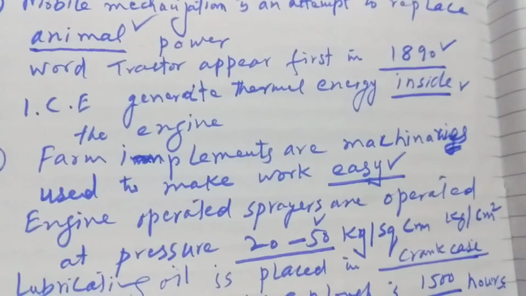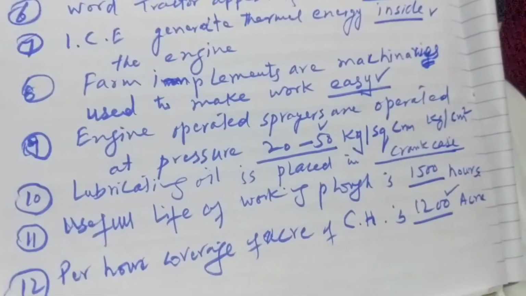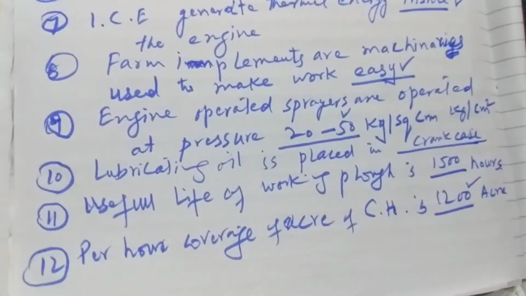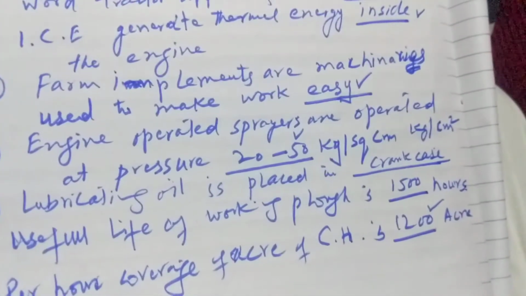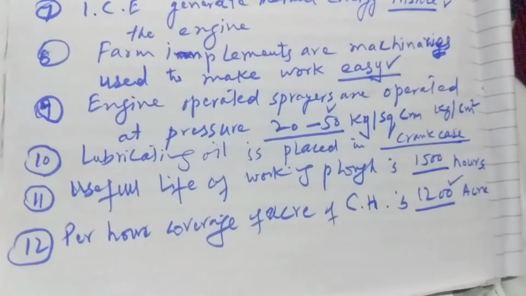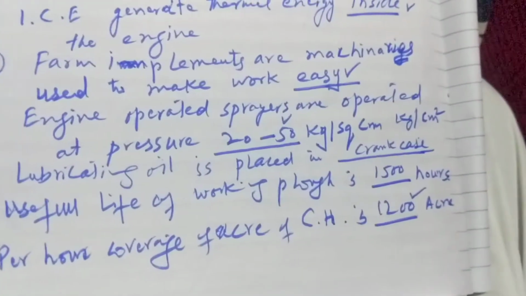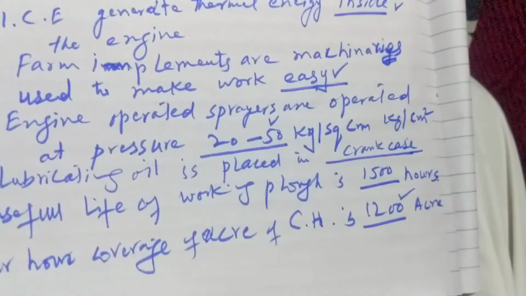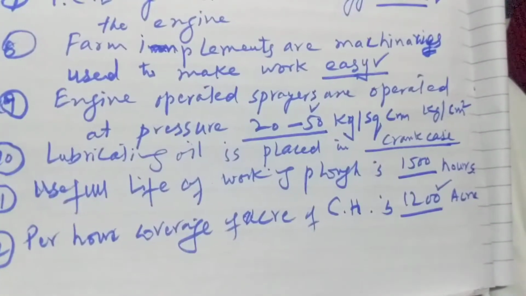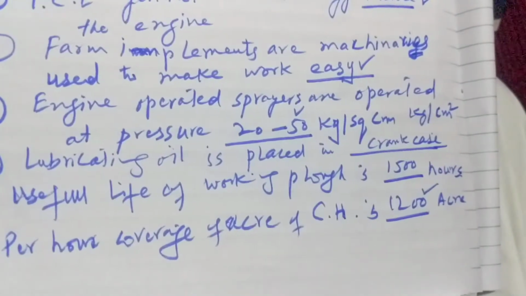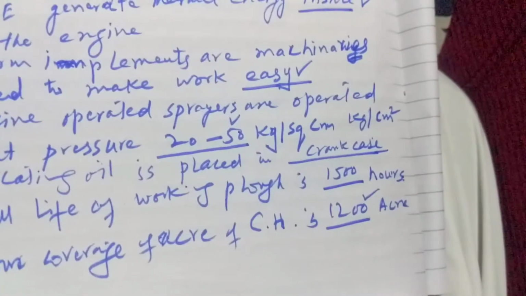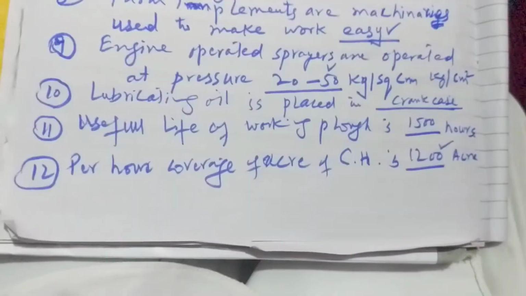Next, farm implements are machineries used to make work easier. Next, engine operated sprayers are operated at pressure 20 to 50 kilogram per centimeter square.